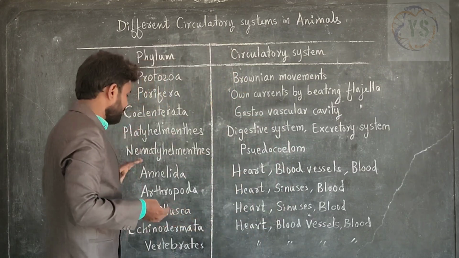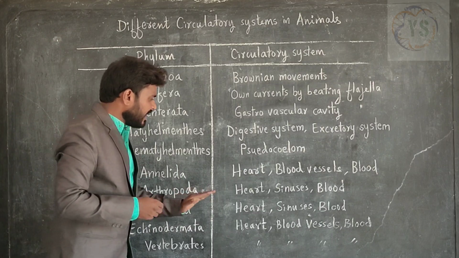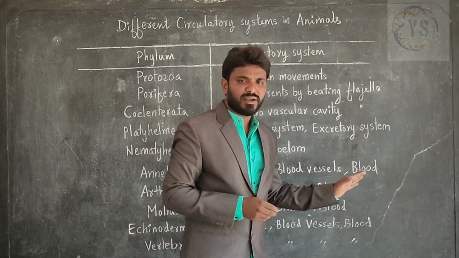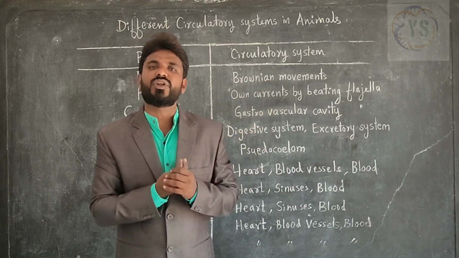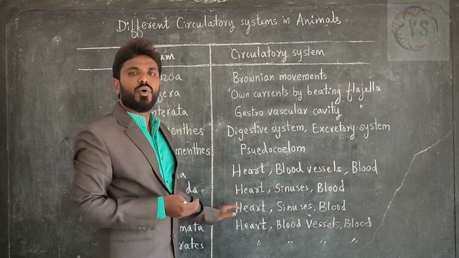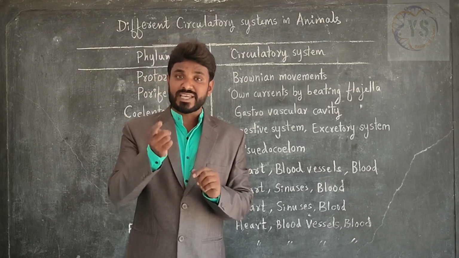Okay, next, Mollusca. Example, snail. In Mollusca organisms, heart, sinuses and blood are the parts of circulatory system. So it is same as Arthropoda phylum. So this is also open type of circulation or open type of circulatory system. But there is an exception.